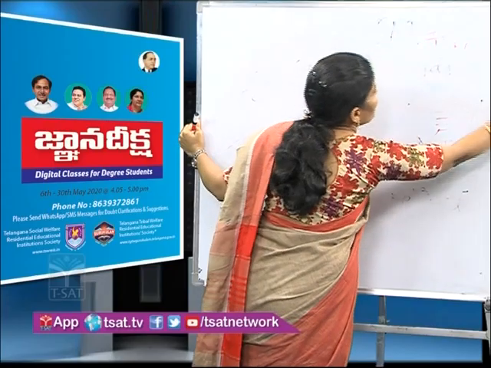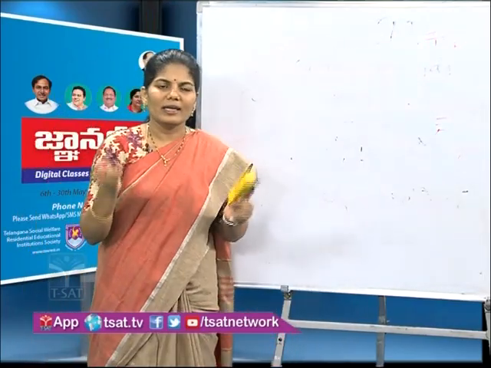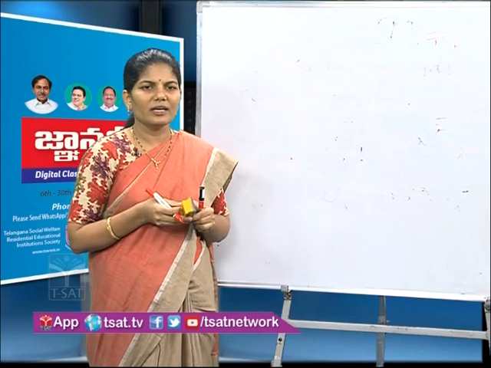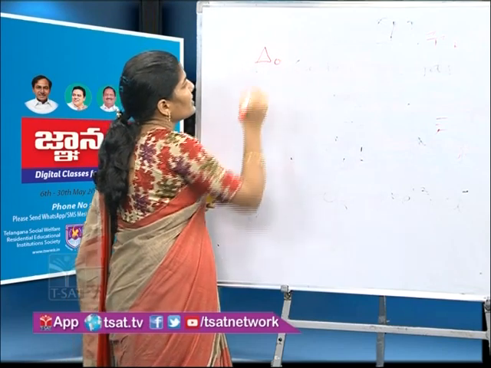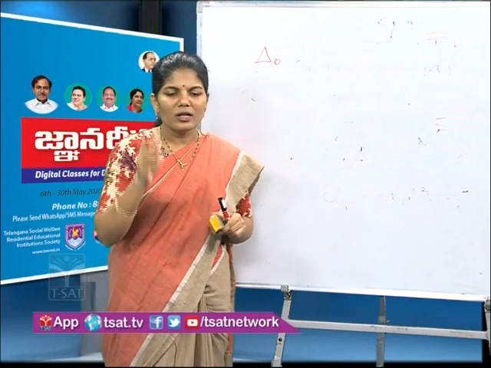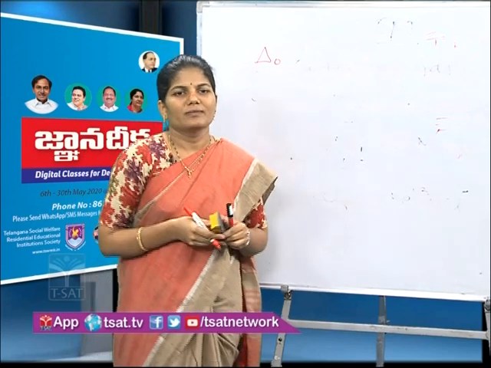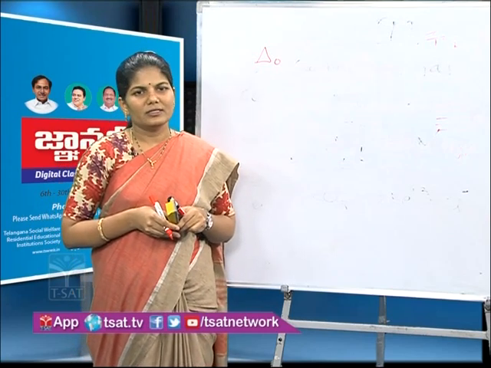Depends on the nature of the ligand. All the common ligands are arranged in the increasing order of their delta O values. That series is called the spectrochemical series.